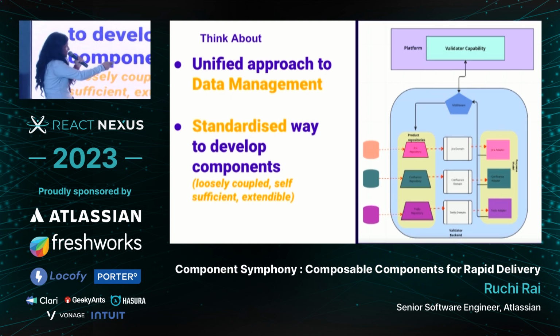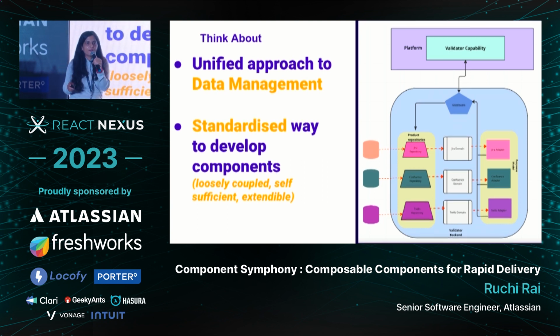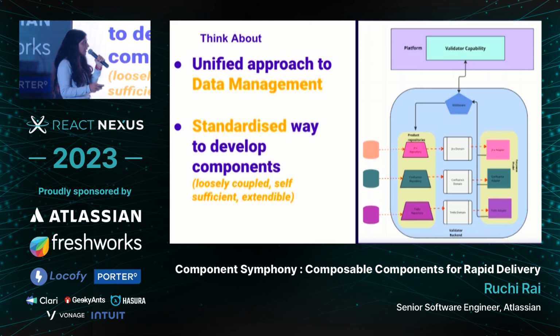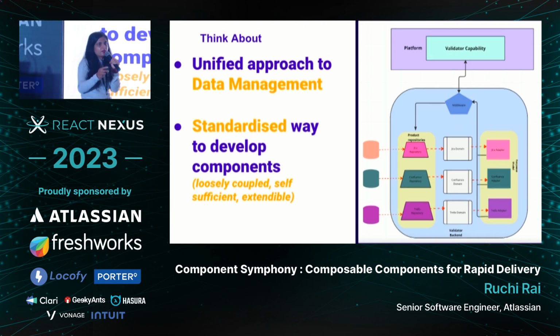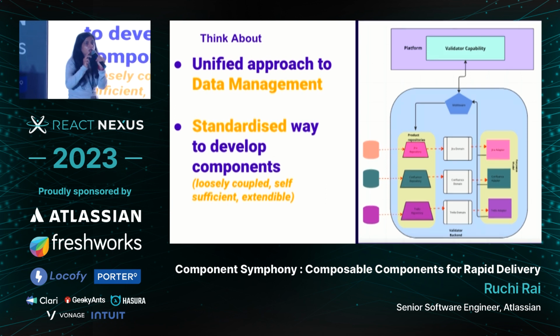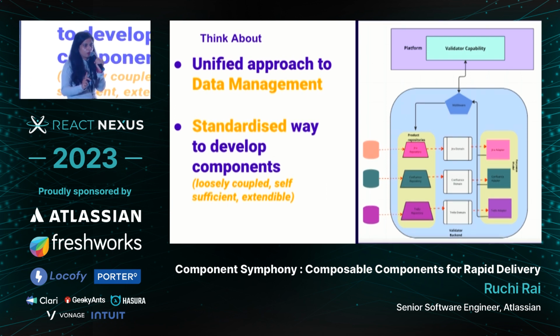On the right-hand side, you see my component is talking to a router or a middleware, which routes the call to the different services. And there is also an adapter layer, or a logic layer, which massages the responses and gives me the unified response. That's how I can create a capability with single responsibility and a single unification approach.